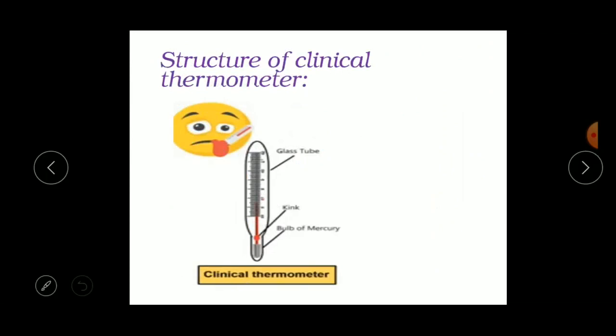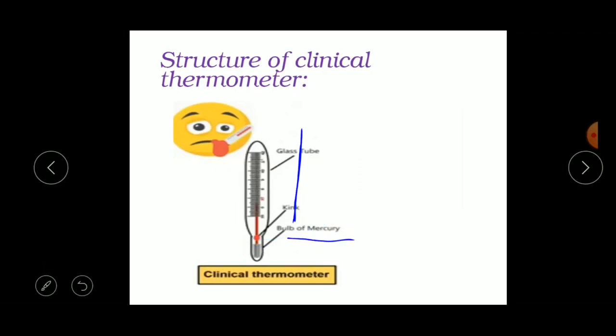Next, how does this clinical thermometer look like? This clinical thermometer consists of a long, narrow, uniform glass tube. Can you see this glass tube? It has a bulb at the end. See, this is called the bulb. This bulb contains mercury.